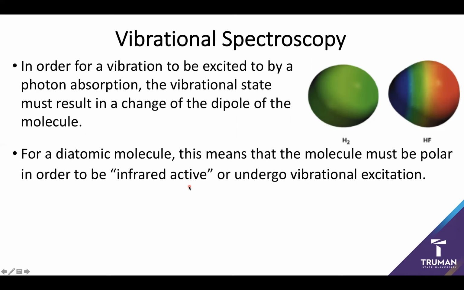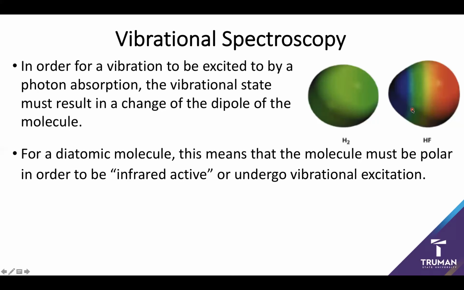So, if I've got a diatomic molecule like H2, this actually won't absorb a photon to undergo a change in vibrational state because it turns out that the molecule has to be polar, because if it's nonpolar, there's nothing for it to absorb the photon. It's nonpolar as is, it vibrates more, it's still nonpolar. So this is what's called an infrared silent molecule. I shoot it with an infrared beam, I see nothing.